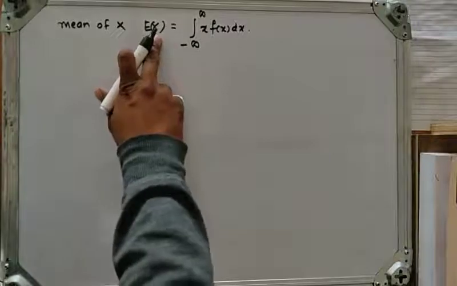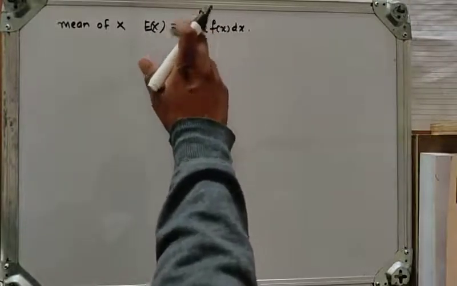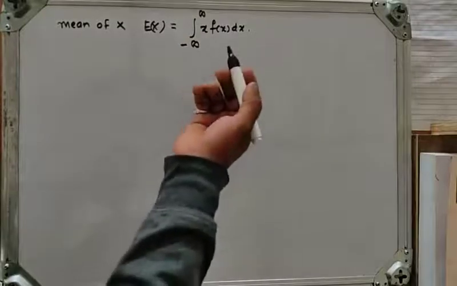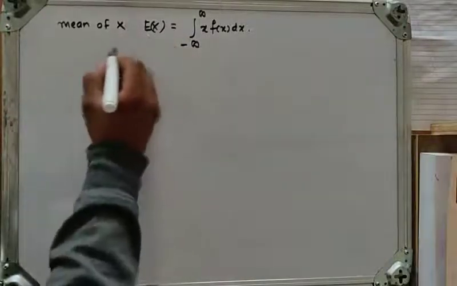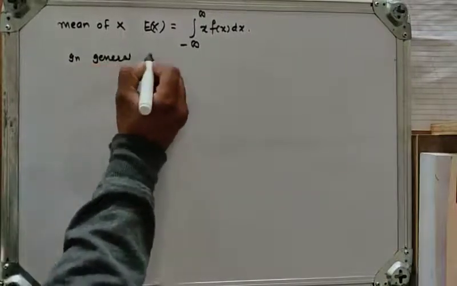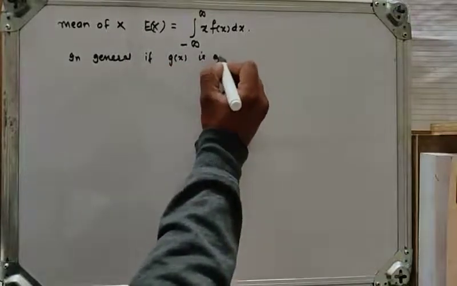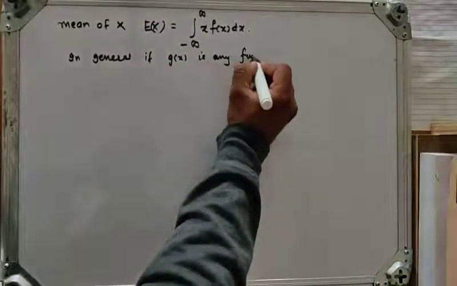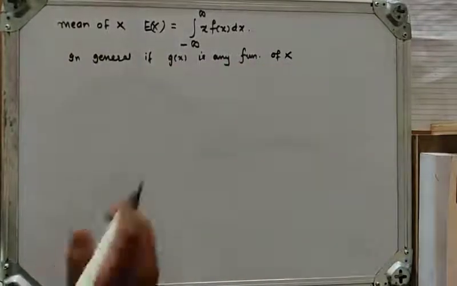In general, if g of x is any function of x, then what will be the mean?